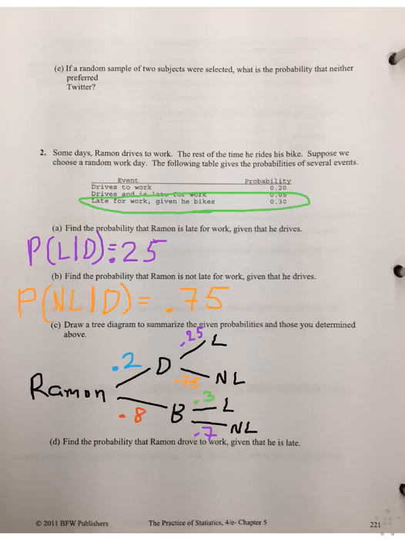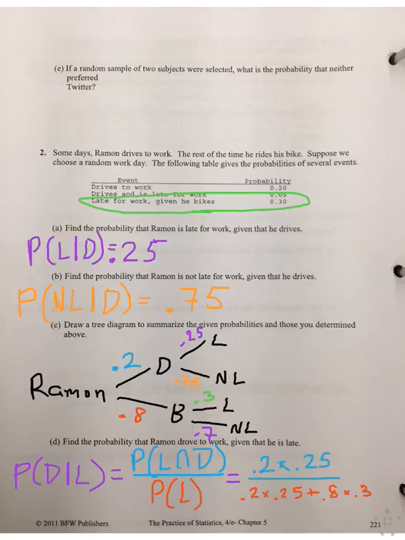Finally, we need to look for the probability that Ramon drove to work, given that he is late. And for here, we're going to need to use our Bayesian statistics again. So first of all, let's write out what we're actually looking for, which is the probability that he drove given that he is late. Now, this is kind of backwards from what we normally find, which is what makes it hard. The formula to get this is as follows: P of L and D, meaning P of being late and driving, divided by probability of being late, which is all the times that he is late. So I'll fill those in now.